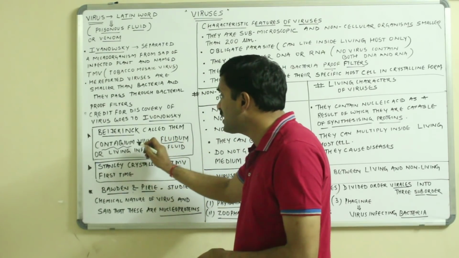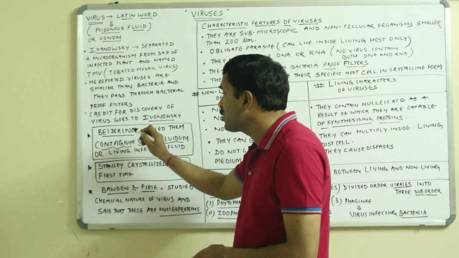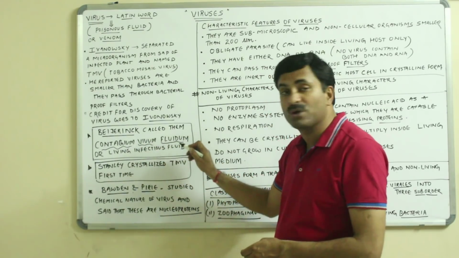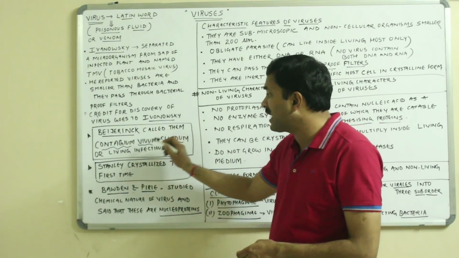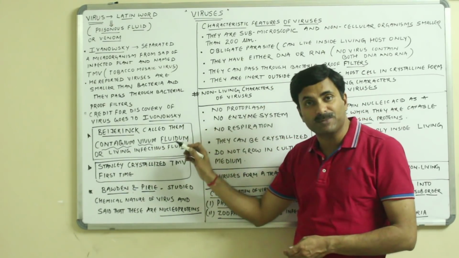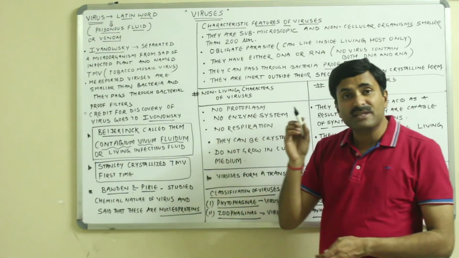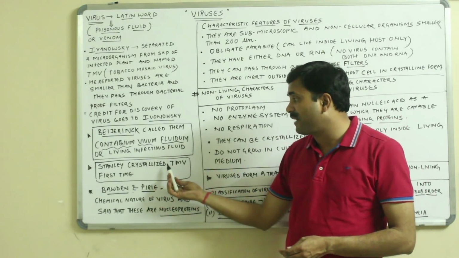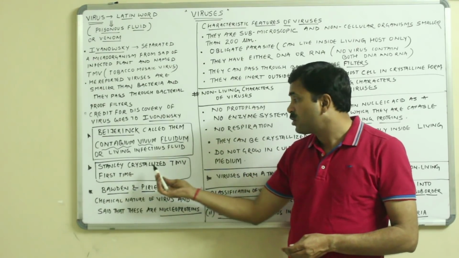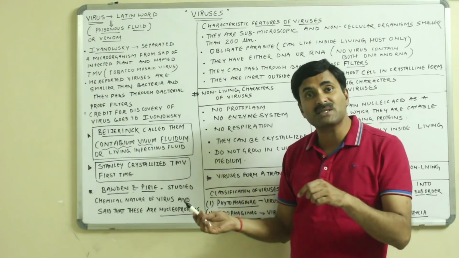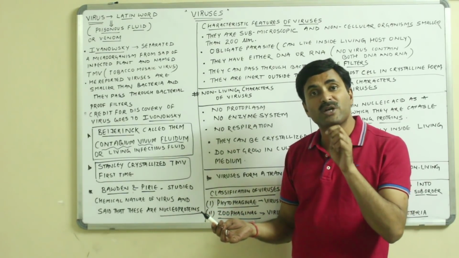There was one more scientist whose name was Bacteriophages, who called them contagium vivum fluidum. What is the literal meaning of this term? It means living infectious fluid. And Stanley was the scientist who crystallized the TMV virus for the first time, and for this discovery he was awarded the